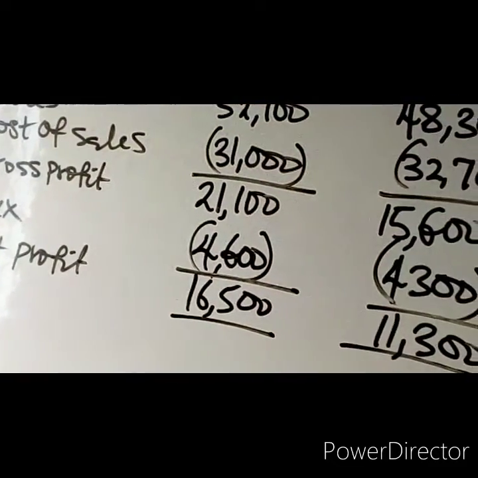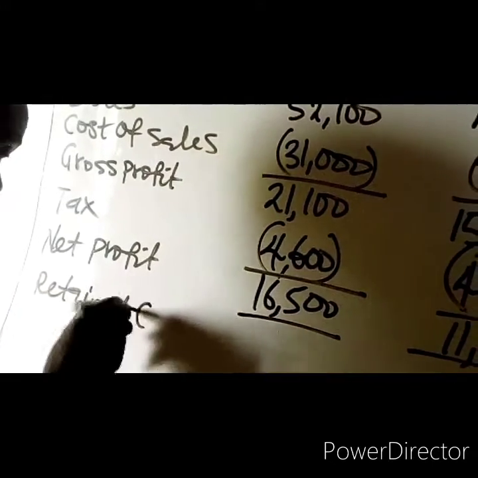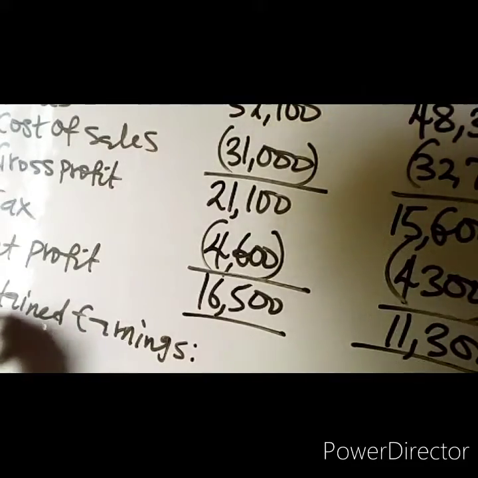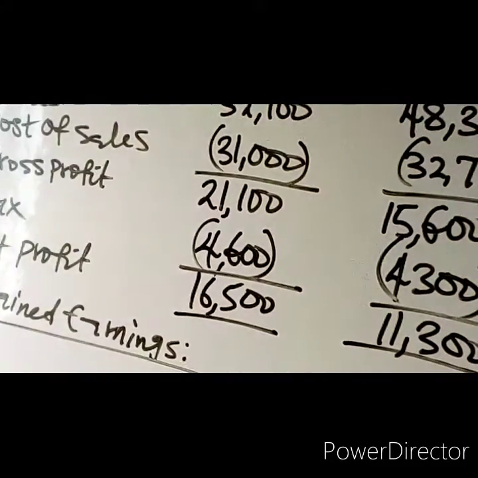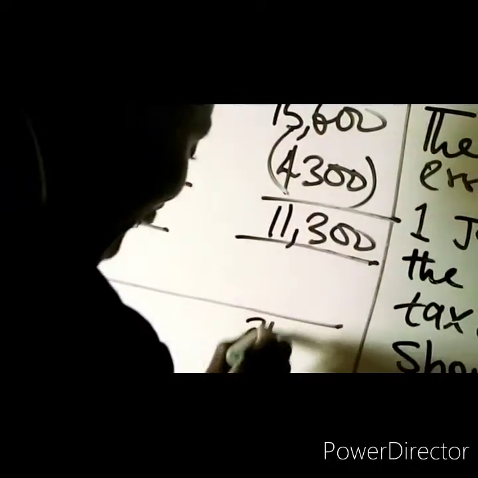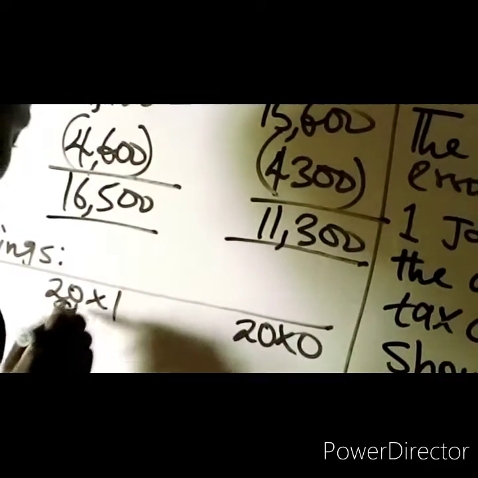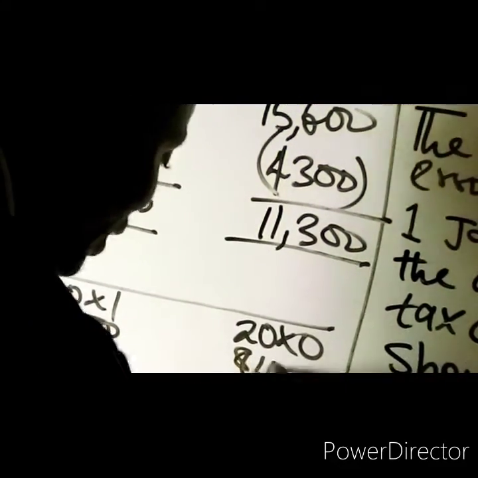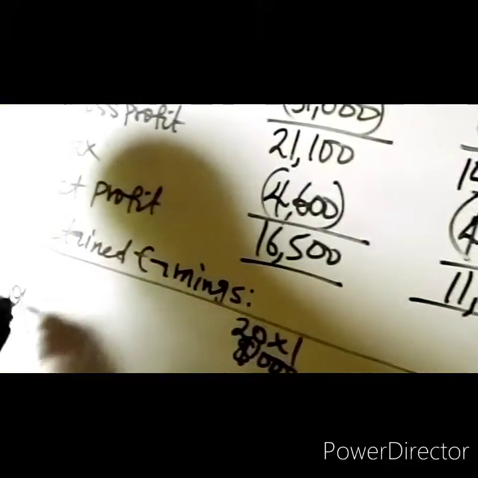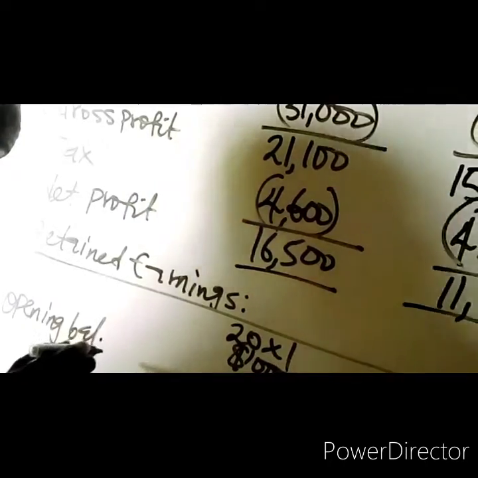Then the next thing is retained earnings. We said prior year errors will be adjusted retrospectively. So you have 20X1 and 20X0. Then you have the opening balance of retained earnings.